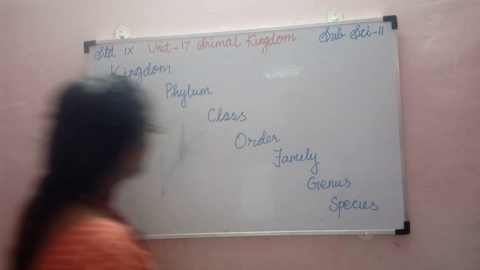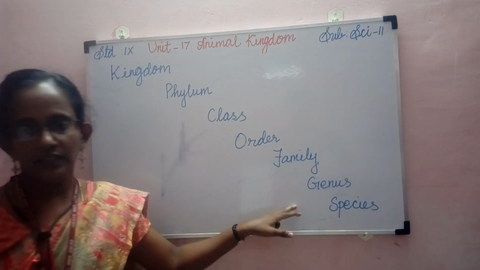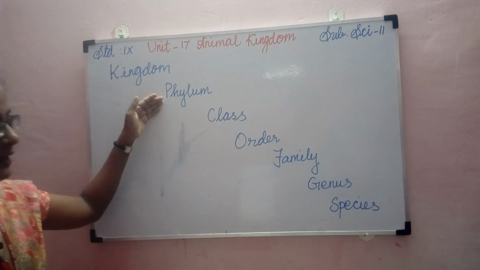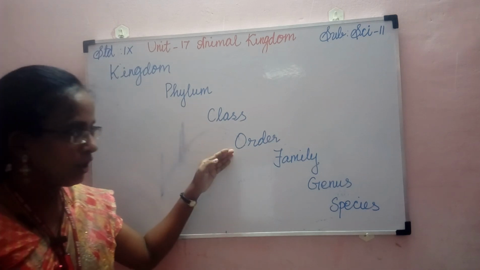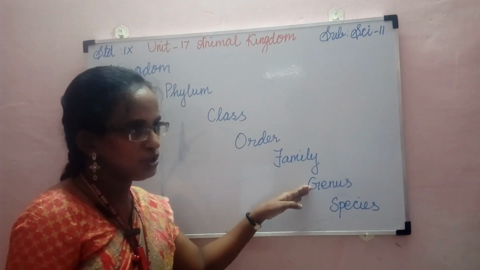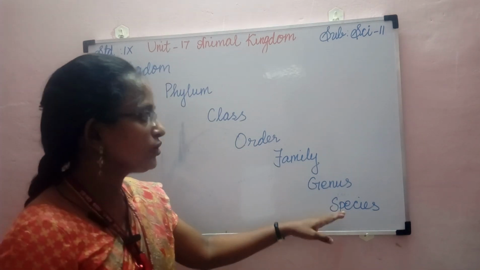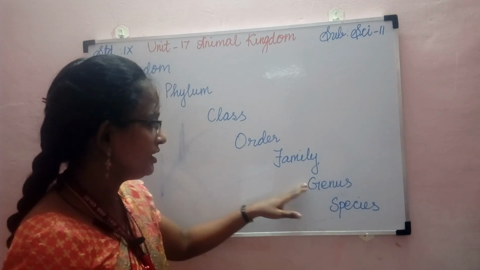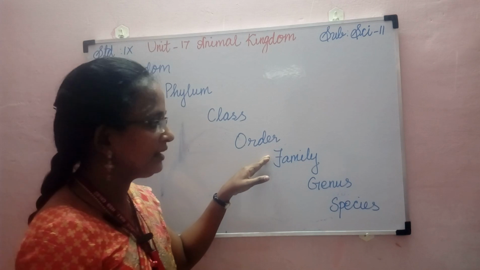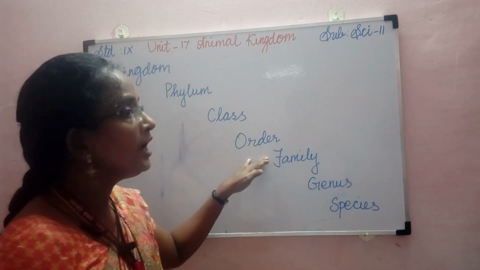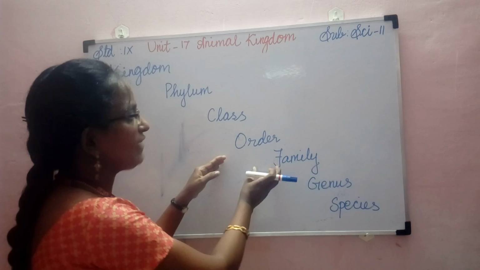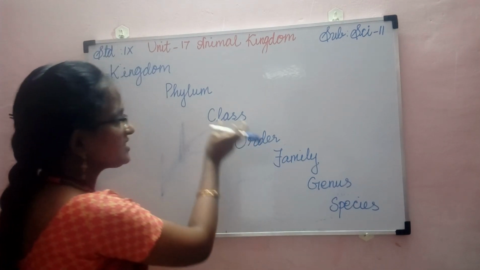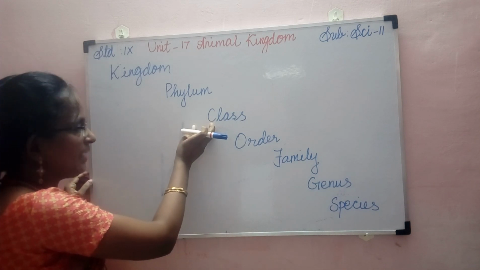So these are the different taxa in the hierarchy of classification: kingdom, phylum, class, order, family, genus and species. Many interrelated species come under the genus, and animals having common characters among the different genera come under the family, and the families with similar characters come under order, and the orders with similar characters come under the same class.